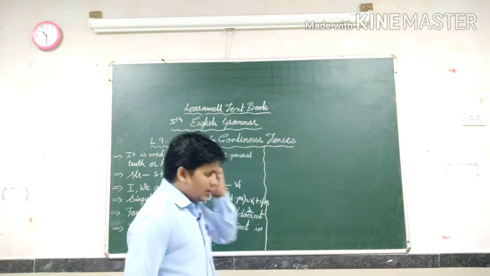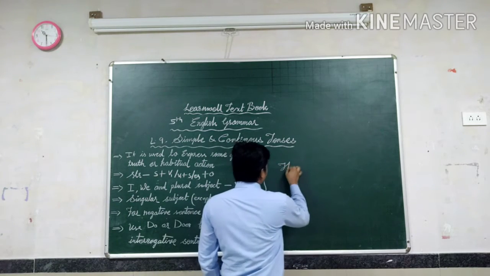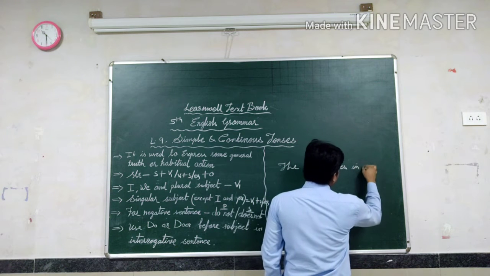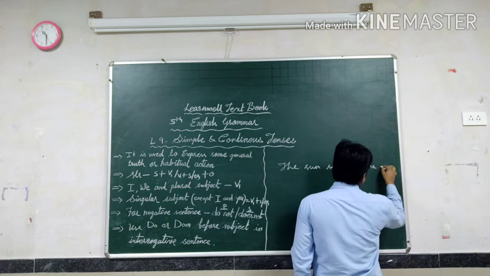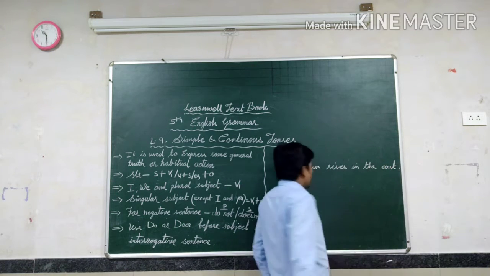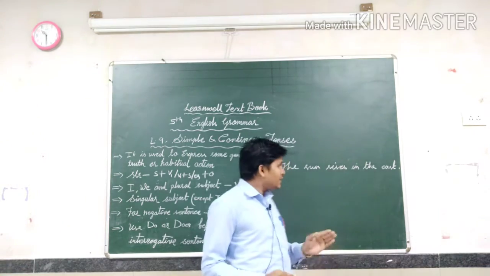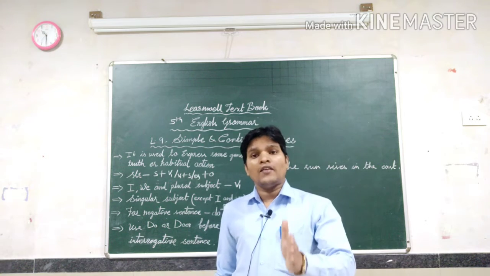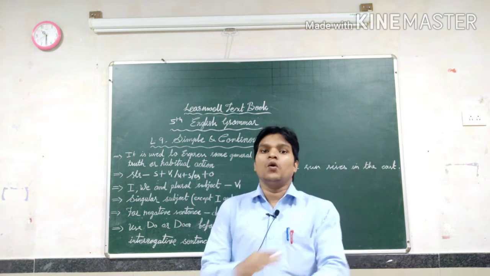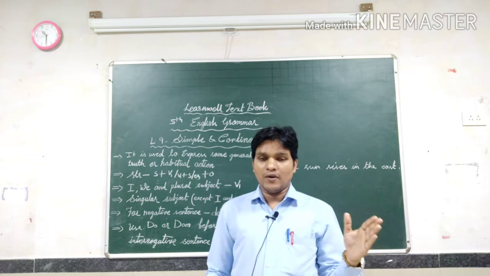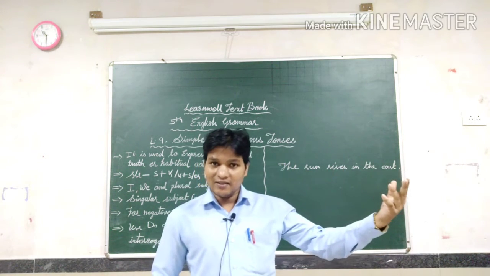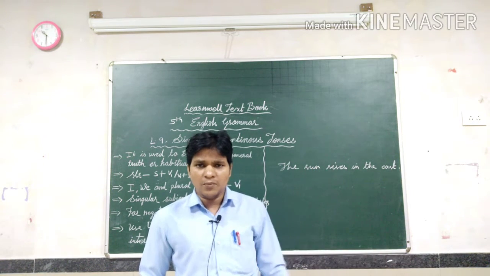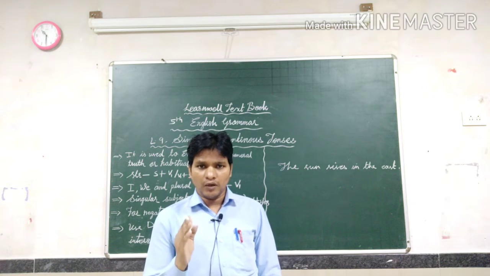For example, I am saying, the sun rises in the east. So here the sentence, the sun, means what? Actually that's a universal truth. The sun always rises in the east side only, it won't change its direction. What, some days it rises in the west side, or sometimes rises in the north side? It's impossible. Are you getting me, what I'm saying?